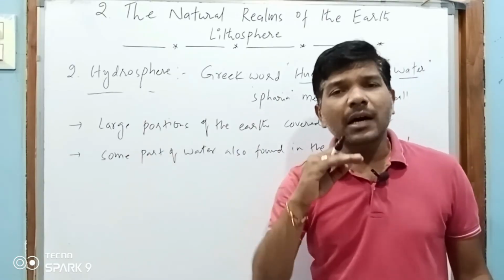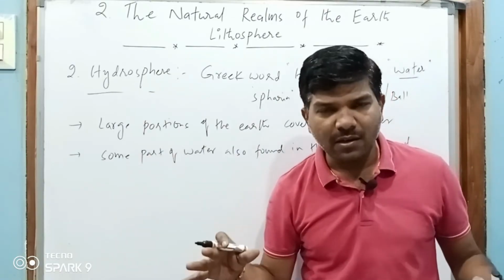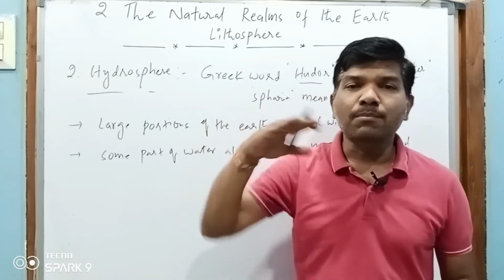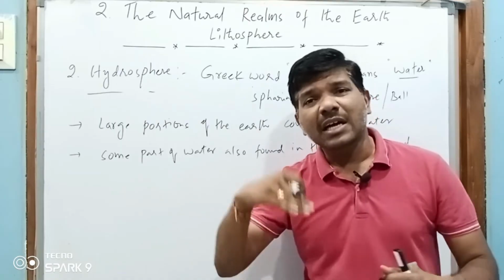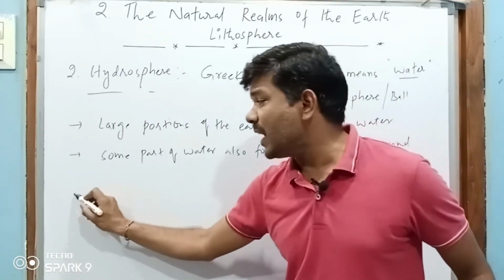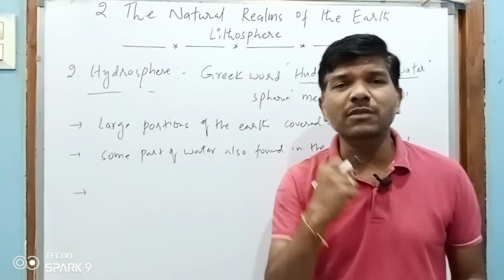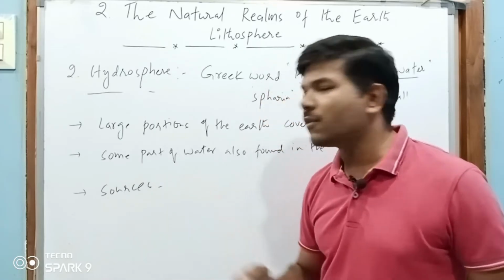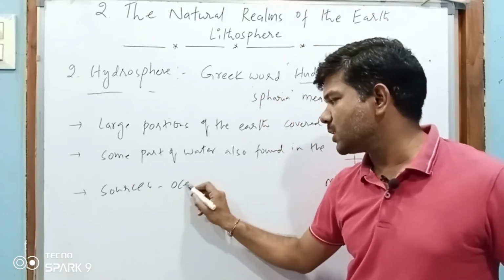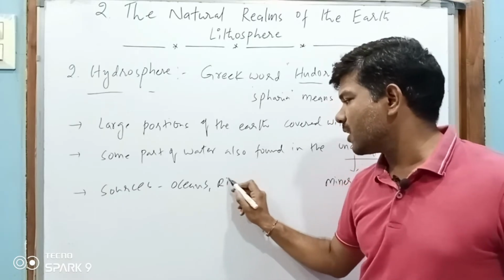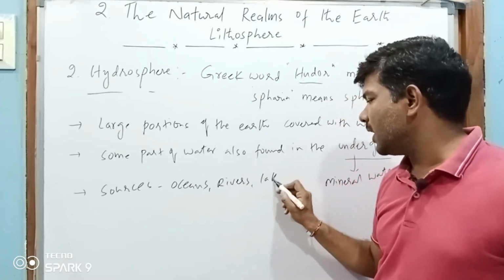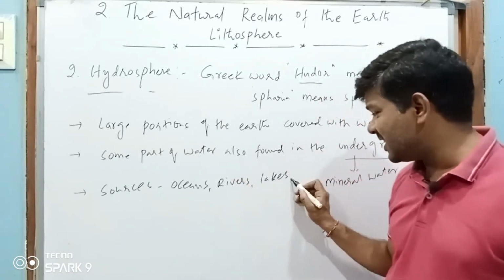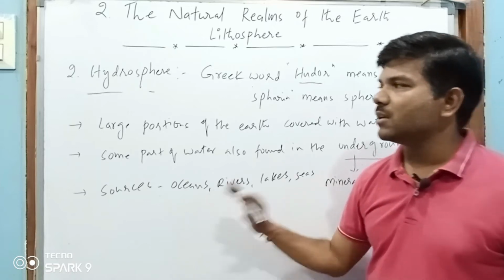You see, the earth surface is uneven. It is not smooth. There are a lot of ups and downs. There are a lot of mountains, plateaus, basins, lowlands and highlands. Okay, where do we find this water? What are the sources of the water? One is oceans, after that rivers, then lakes, streams and seas. These are the sources of the water.